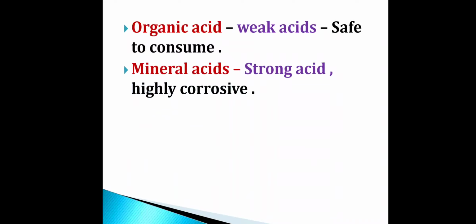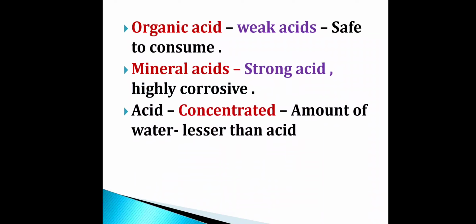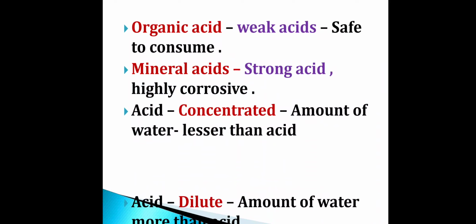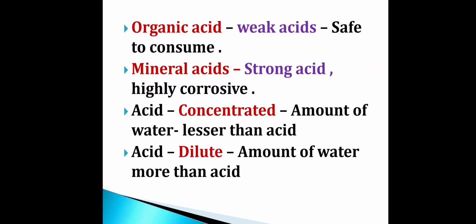Next, an acid can be concentrated. If the amount of water in the acid is lesser than the acid, then it is called as concentrated acid. What is meant by concentrated acid? In concentrated acid, amount of water will be lesser than acid. Then acid can also be called as dilute acid. What is meant by dilute acid? If the amount of water is more than the acid, then it is called as dilute acid.